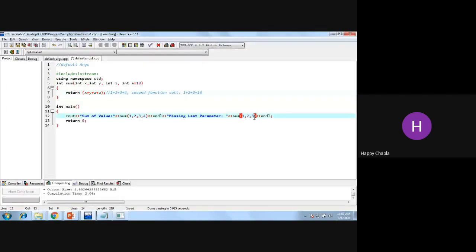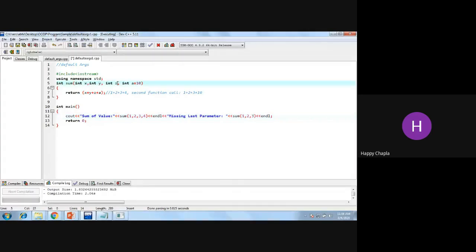Yes, this is the concept of default argument, you can say. So here I am just passing three values instead of the four arguments, right? So how it will work, that my x, y and z values will be replaced with my actual values, that is 1, 2 and 3, and the missing parameter, that is the value of a, right? I am not passing any value of a. So what it will do, the compiler will check whether there is any default argument present in the function. Yes, I have. So it will assume that a value is equal to 10 if I am not passing anything over here, right?